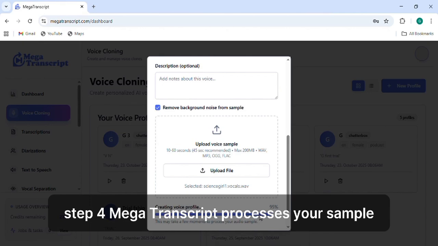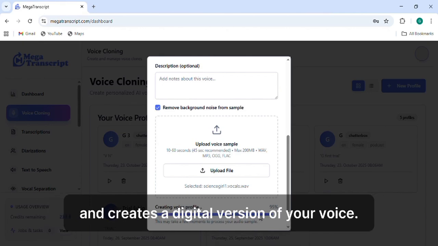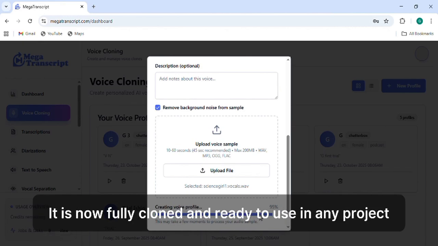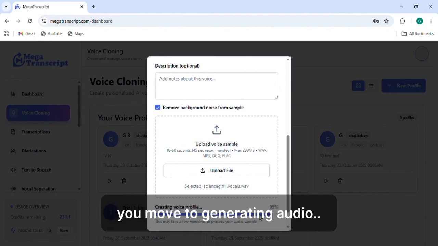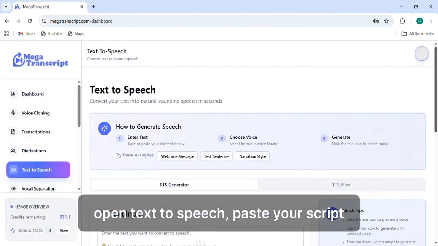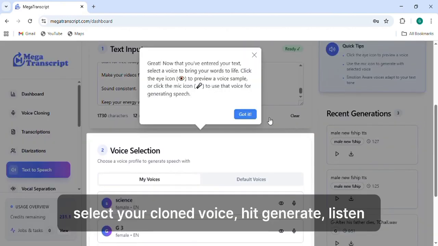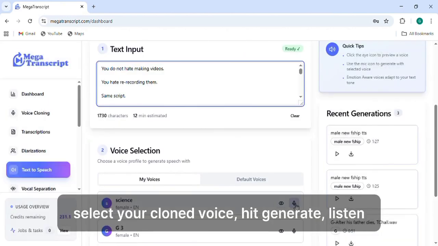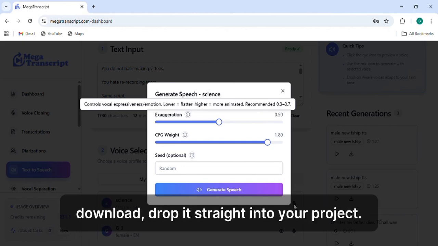Step 4, Megatranscript processes your sample and creates a digital version of your voice. It is now fully cloned and ready to use in any project. Once your voice is cloned, you move to generating audio. Open text-to-speech. Paste your script. Select your cloned voice, hit generate, listen, download, drop it straight into your project.